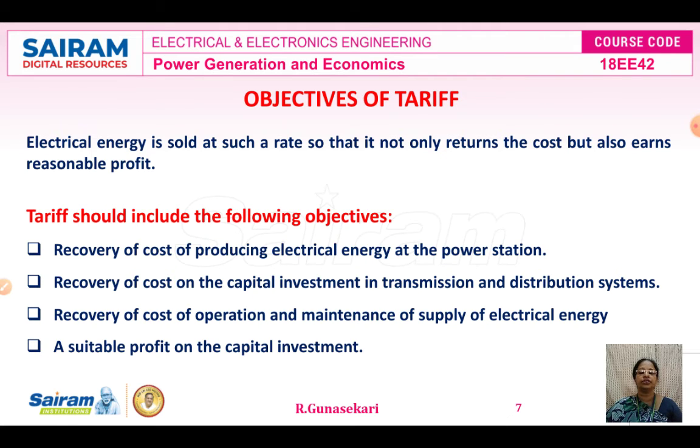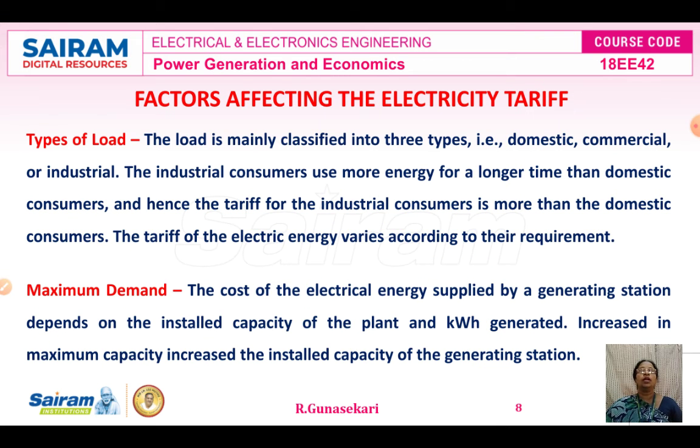The fourth objective is a suitable profit on the capital investment. So therefore, totally considering these four objectives, we can fix the tariff for the different types of consumers. Now, what are the factors affecting the electricity tariff?